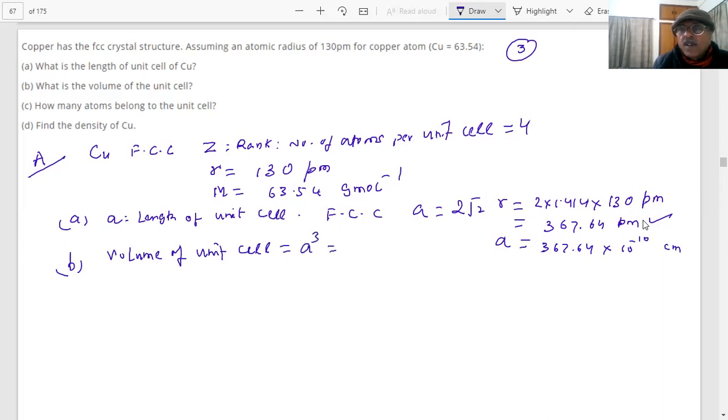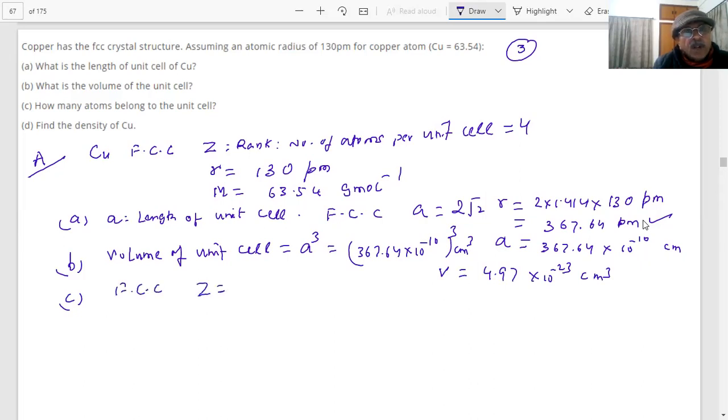A cube. So what is that now? 367.64 into 10 minus 10 centimeter cube. What is the answer coming? It is coming as 4.97 into 10 raised to power minus 23 centimeter cube. Volume V. Okay. How many atoms belong to the unit cell, student? We already said that. 4. FCC Z is equal to 4, student.